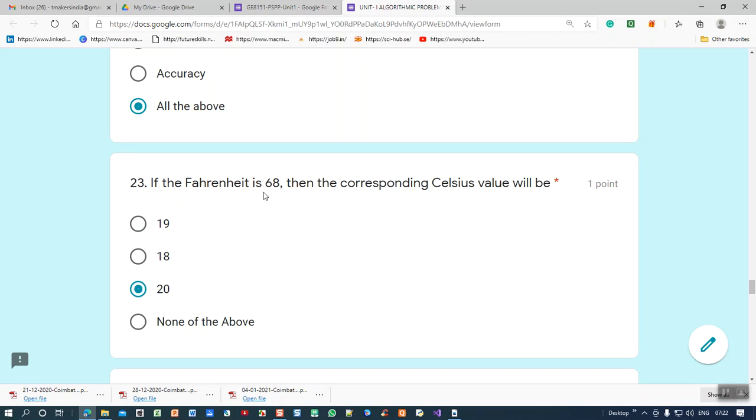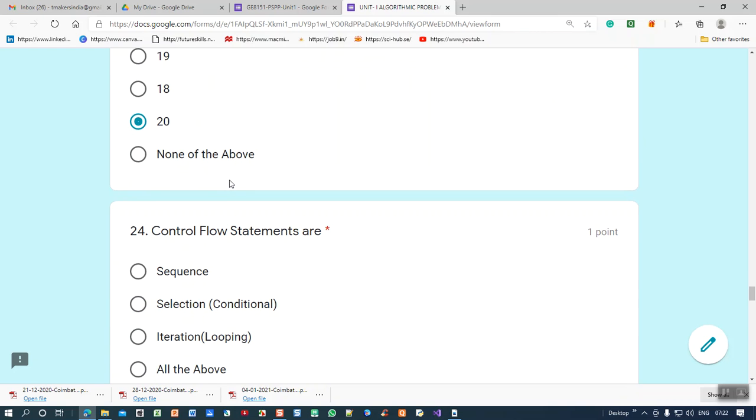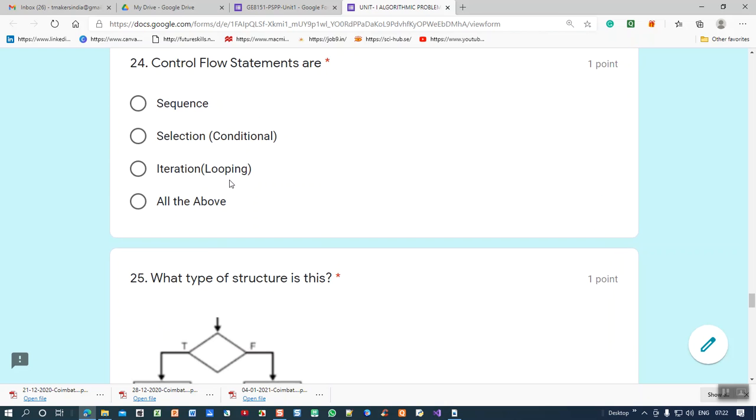Here, instead of 68 they may give a different Fahrenheit value or a Celsius value, and they can ask you for the other temperature value. So remember Fahrenheit to Celsius conversion as well as Celsius to Fahrenheit conversion.